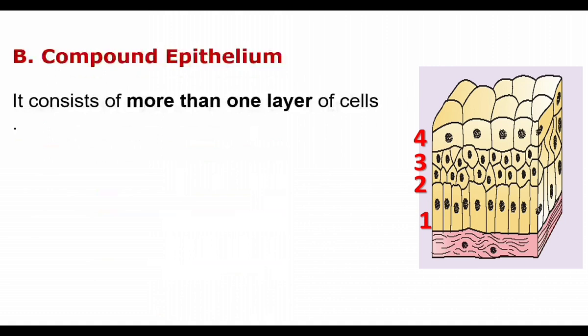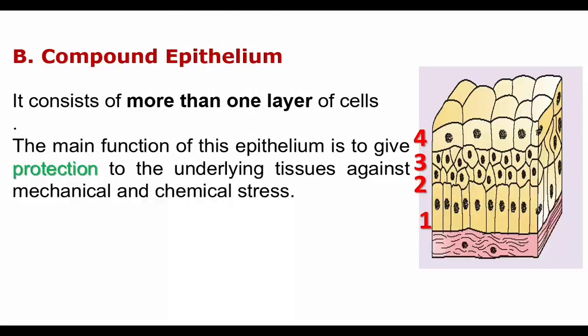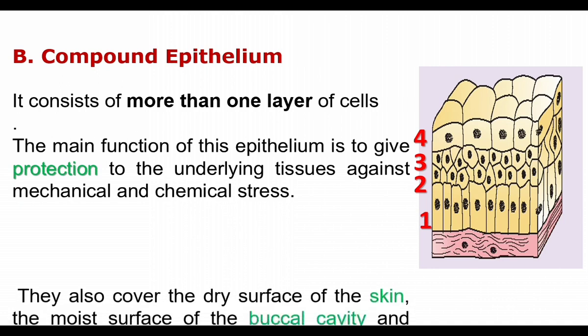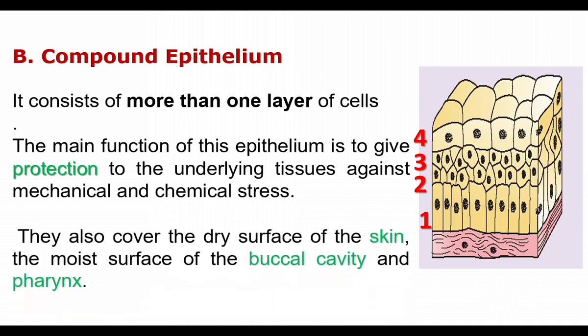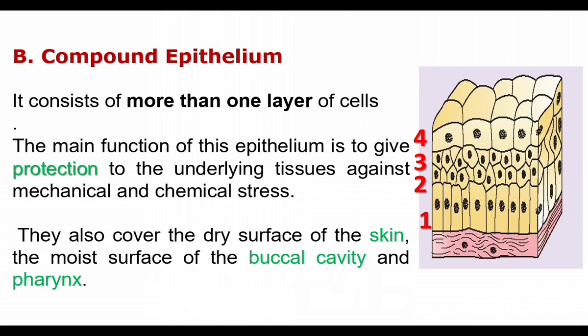It consists of more than one layer of cells. Their main function is to give protection to the underlying tissues against mechanical and chemical stress. Protection is given from damage, and damage caused by chemicals, by the compound epithelium. These cells cover the dry surface of the skin and the moist surface of the mouth cavity and pharynx. The dry surface of the skin has compound epithelium, so it is tough and gives protection from damage.